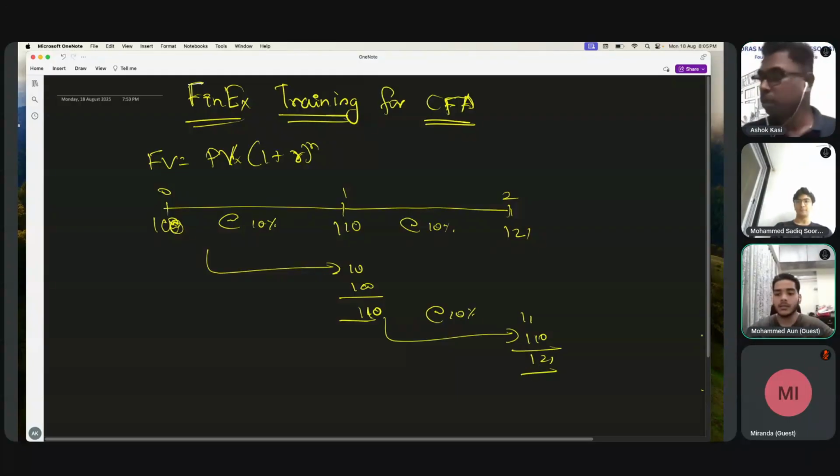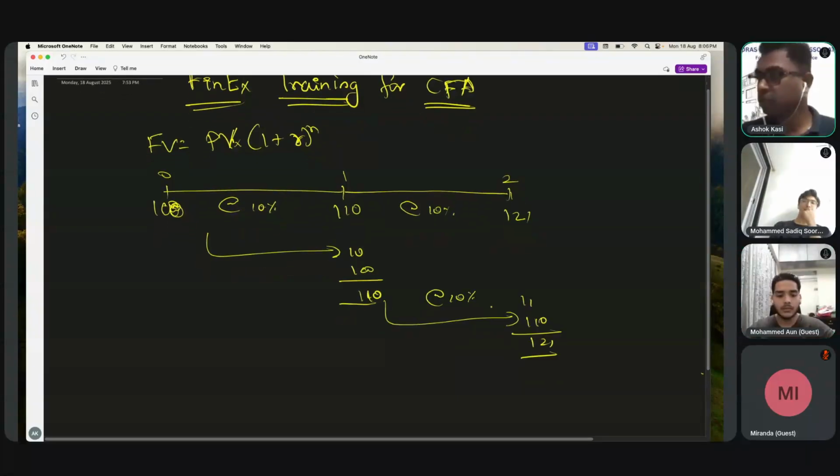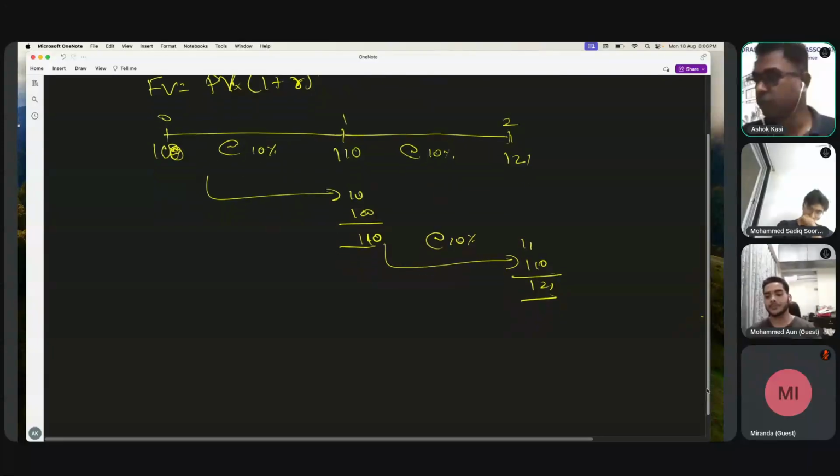Now it is for 2 years, so we can probably do it in our mind and say it will come to 121. What if I ask you what will be the amount after 5 years, 10 years, 20 years? And if it is not 100, what if it is 5,000 rupees? Then it is difficult to calculate, right? Then we need some sort of formula. So now let's come to the formula. How do we derive this formula?